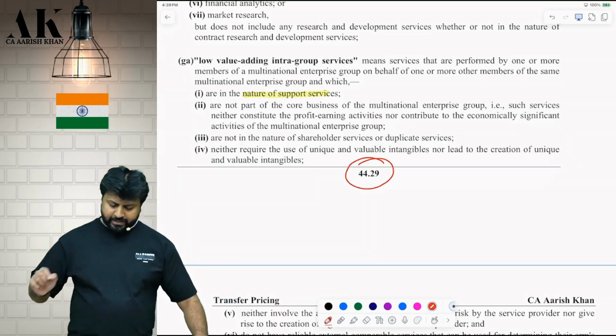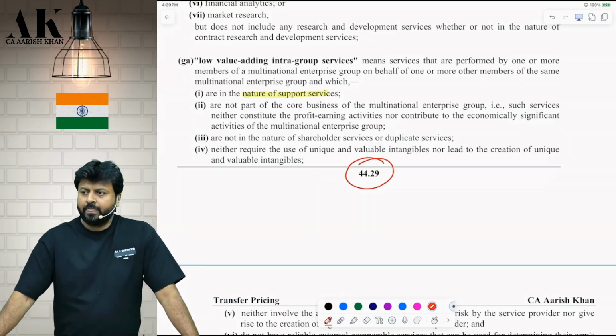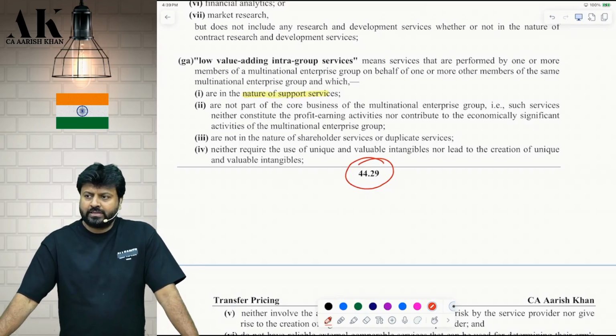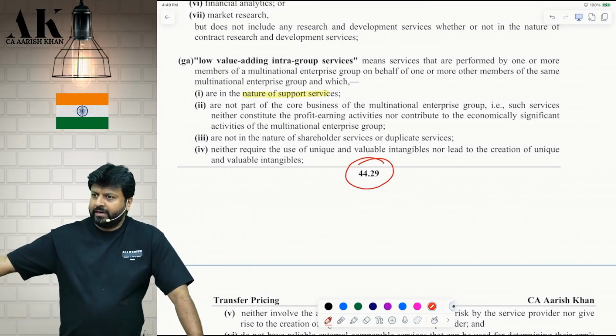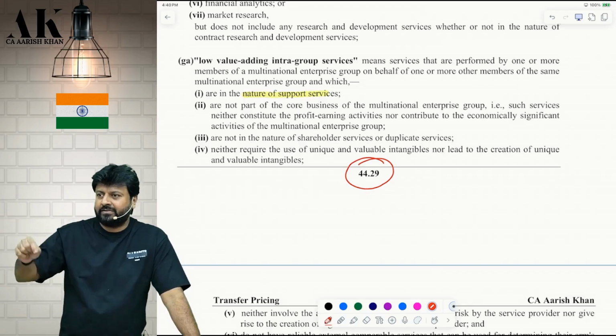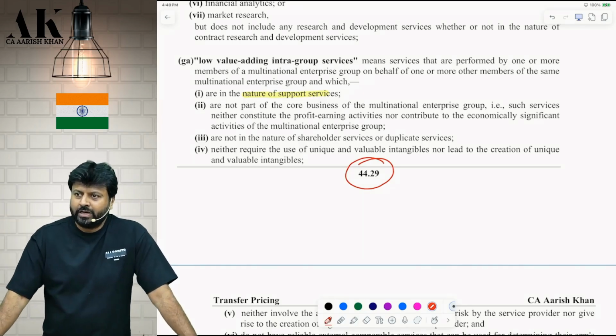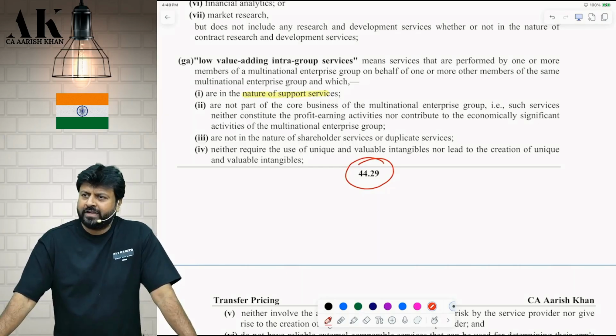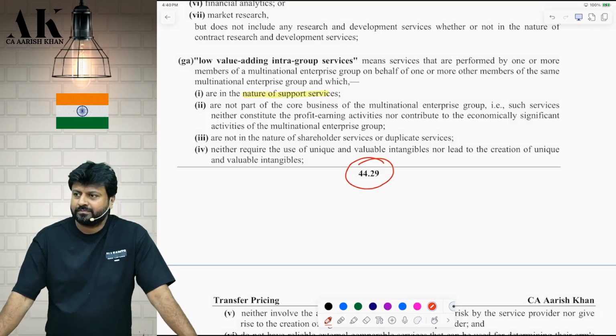Similarly, there is one more technical term over there. What is that? Duplicate service. Sir, what is duplicate service? Pay attention. Any service that we receive generally from our local vendor. Okay. We receive that service from our local vendor. Now we are receiving that same service from whom? From our associate enterprise. Almost same, no difference. Such services are called as what? Duplicate services. Put a star mark over there and write down.